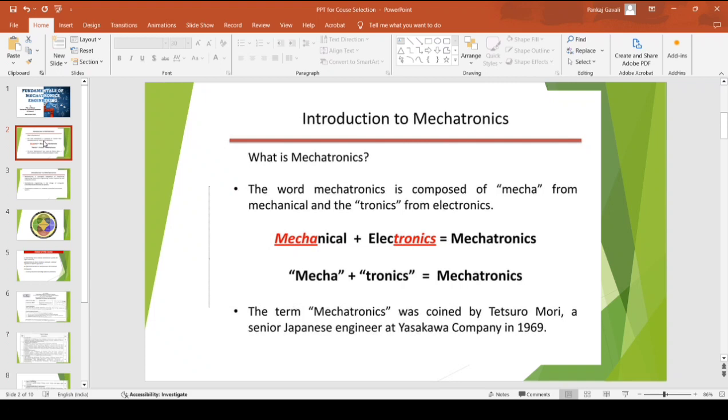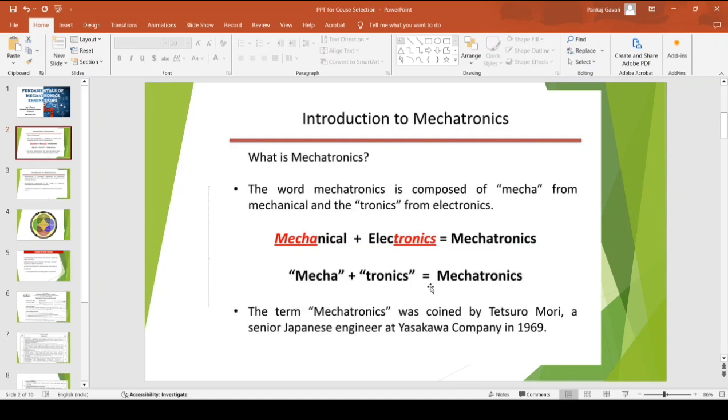As the definition says, the word mechatronics is composed of mecha, M-E-C-H-A, from mechanical, and tronics, T-R-O-N-I-C-S, from electronics. So mechatronics has been derived from two basic branches: mechanical and electronics.